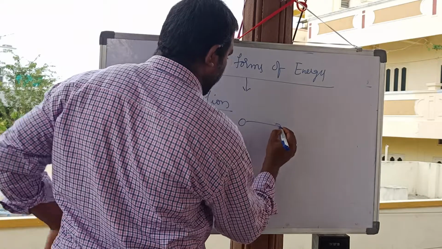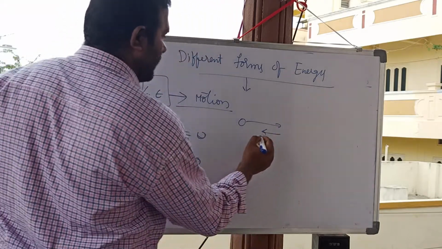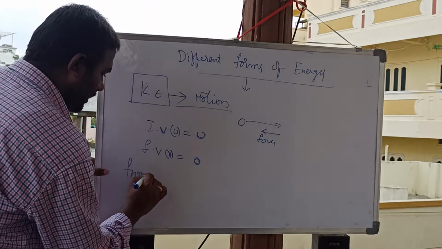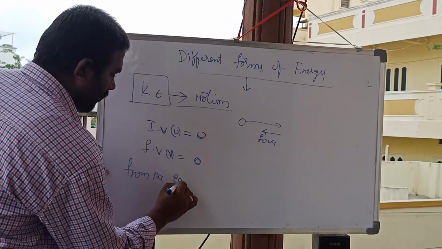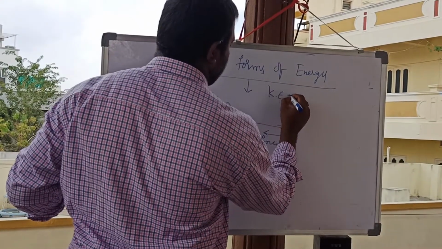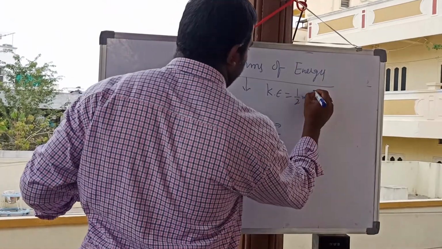When a body is moving and you want to stop it, you will apply some force. If you want to derive the kinetic energy equation, kinetic energy is equal to half mv square.